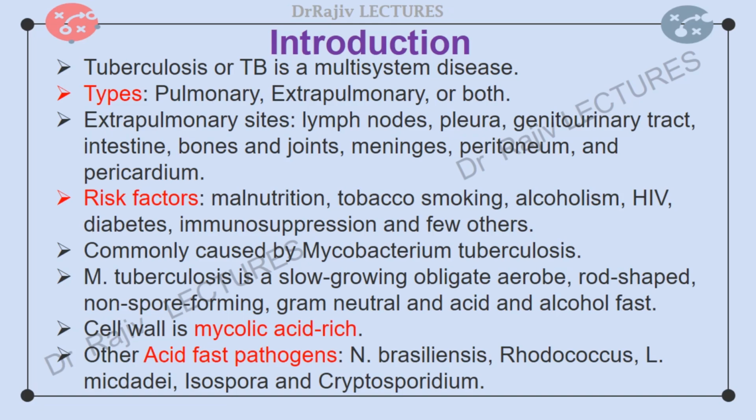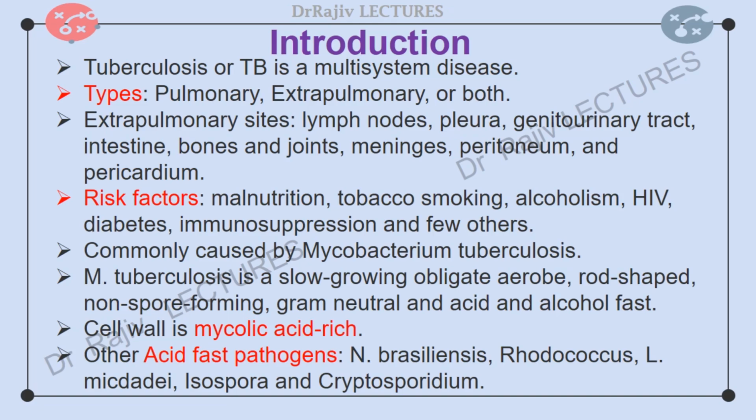The extrapulmonary sites most commonly involved in TB are the lymph nodes, pleura, genitourinary tract, intestine, bones and joints, meninges, peritoneum, and pericardium. Infected end organs such as the kidneys, bones, meninges, eyes, choroids, and the abscess of the lungs typically have high local oxygen tension.